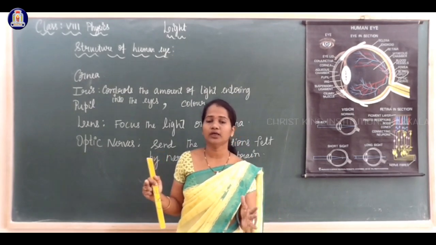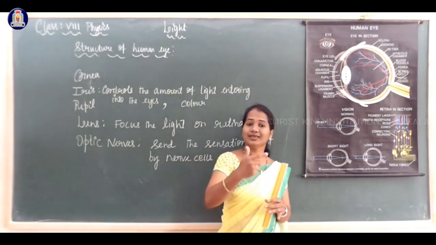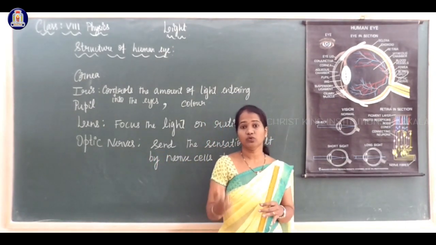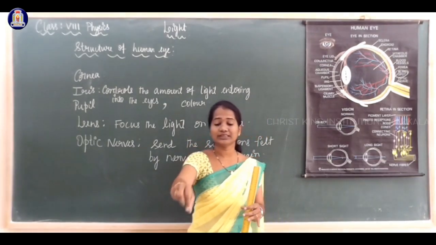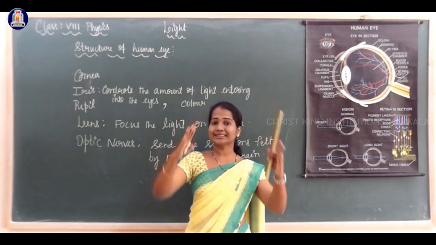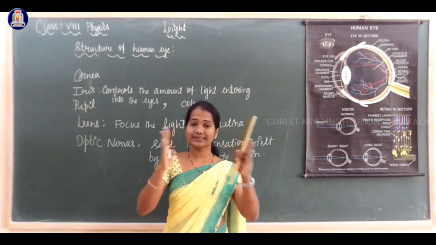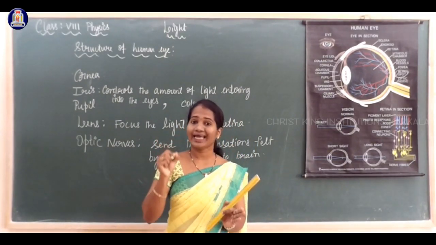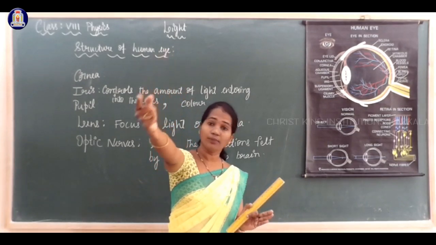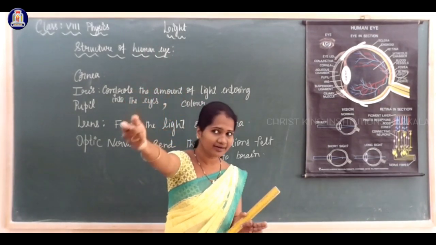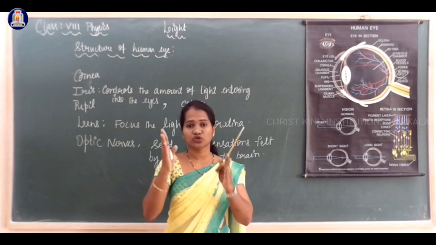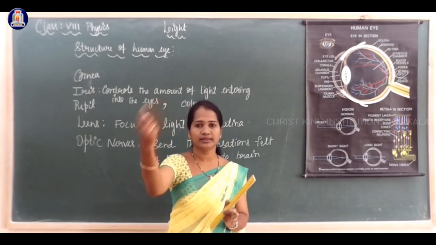For example, if the eye has to focus on a nearer object, then the lens has to expand and its focal length has to decrease. If the eye has to see an object at a farther distance, then the lens has to contract, so the focal length increases.